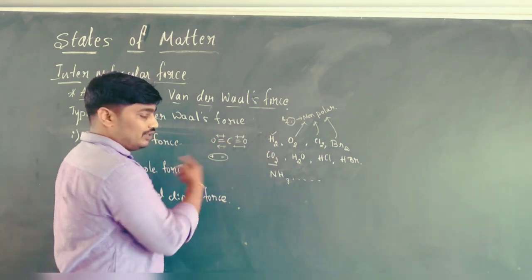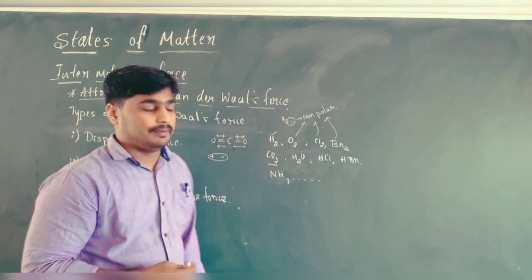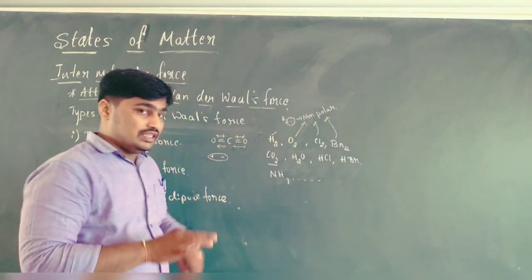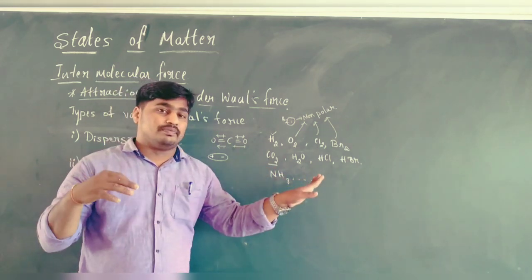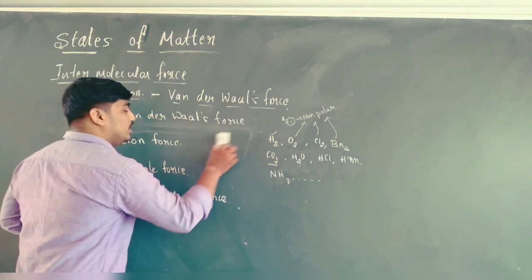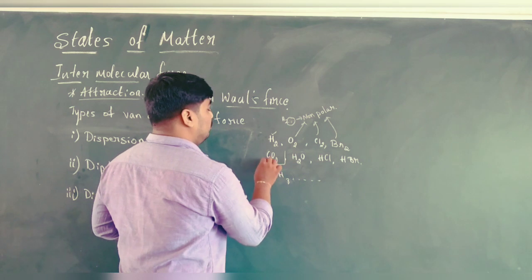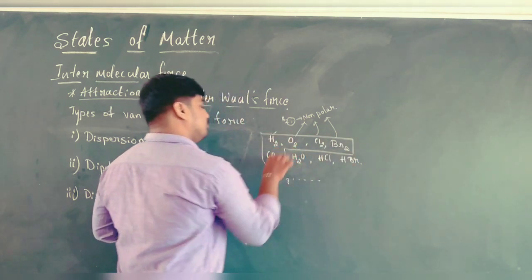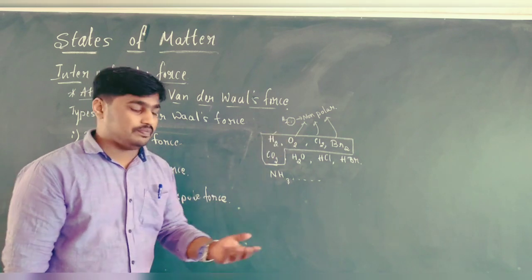Due to electronegativity, the distribution of electrons moves towards oxygen. These two cancel because the magnitudes are equal and the directions are opposite. Because of that, they cancel each other and it behaves like a non-polar molecule. The dipole moment becomes zero, therefore it becomes non-polar. So these molecules belong to the non-polar type.